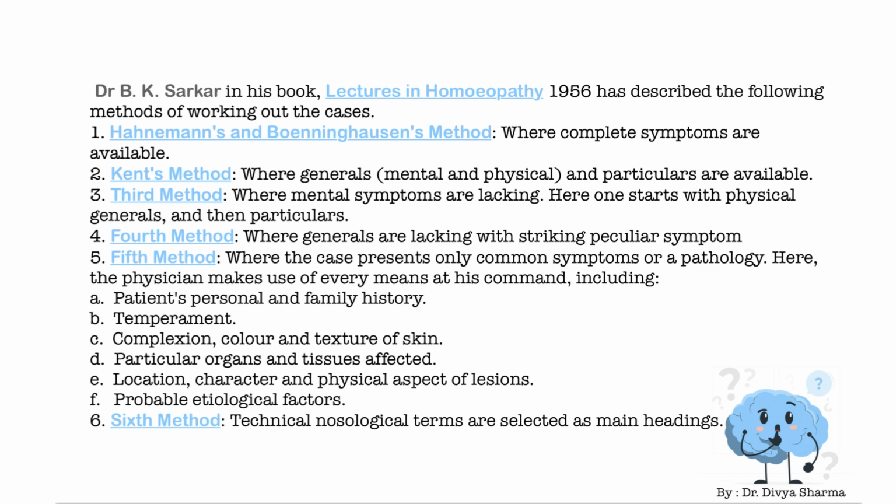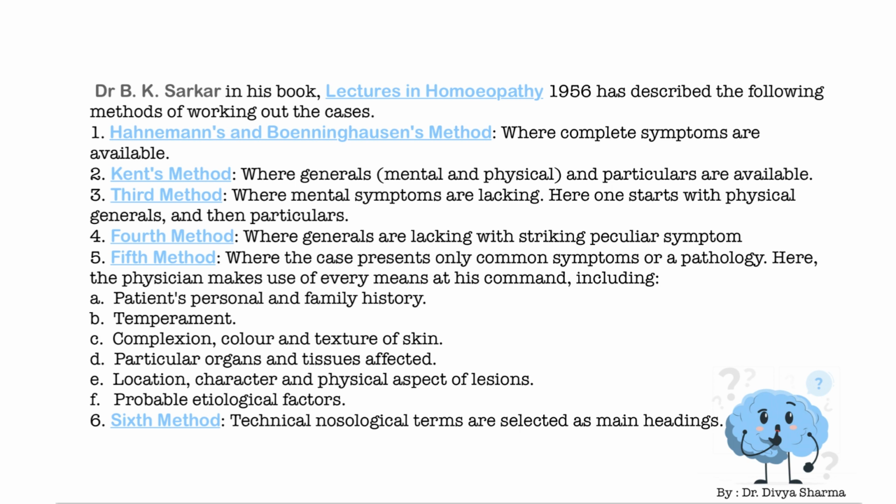The third method, where mental symptoms are lacking: here one starts with the physical generals and then the particulars. Fourth method, where generals are lacking, with striking peculiar symptoms. Fifth method, where the case presents only common symptoms or a pathology.